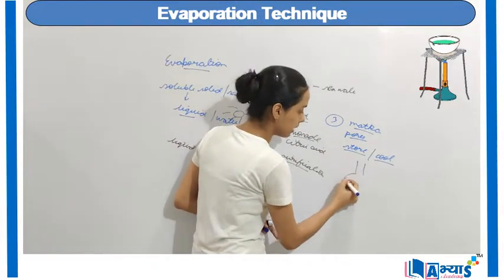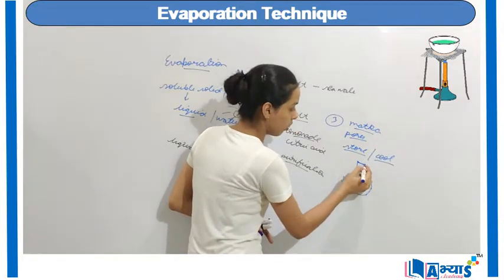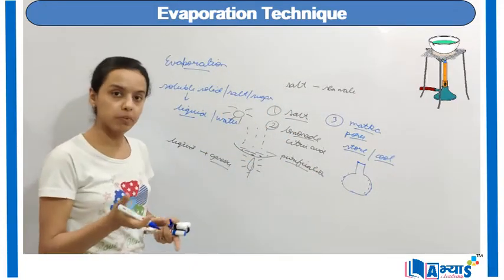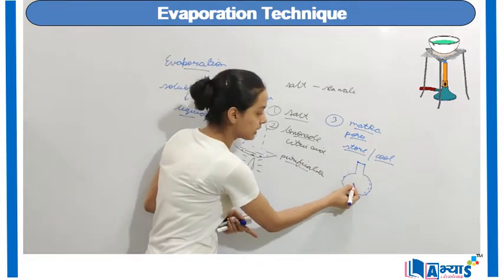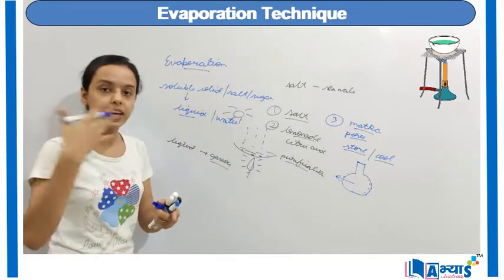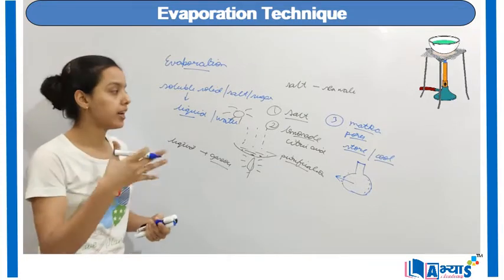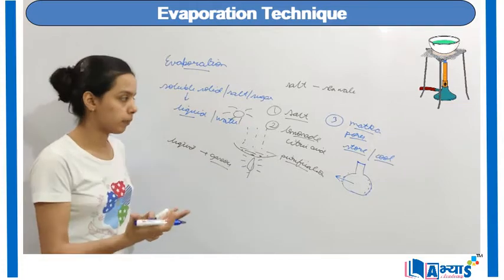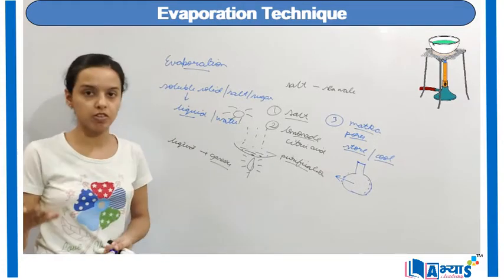So we can have something like this. We have pores all over the outer side of the matka, and these pores allow the excess heat to come from inside to the outside, and when the excess heat comes out, the water inside becomes cool. It is very useful, especially in the month of summer, so we can say in the hot season. So this was the concept of evaporation.